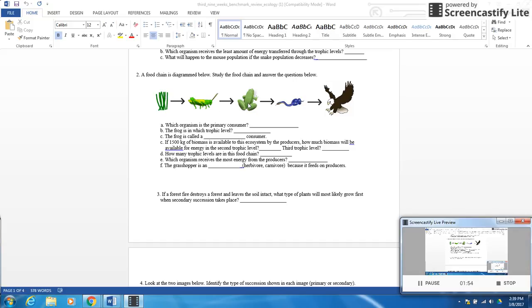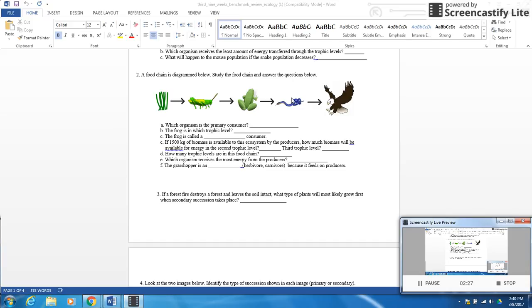The frog is on which trophic level? Now, it seems like kind of a hard question, but it's really not, because all you have to do is count 1, 2, 3, 4, 5. In this case, the frog is in the third trophic level. The frog is going to be your secondary consumer. Here's your primary consumer, secondary, tertiary, quaternary. Because then the frog eats the grasshopper, the snake eats the frog, and then the bird eats the snake, and on goes the circle of life.